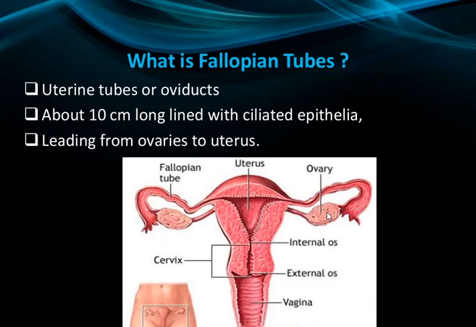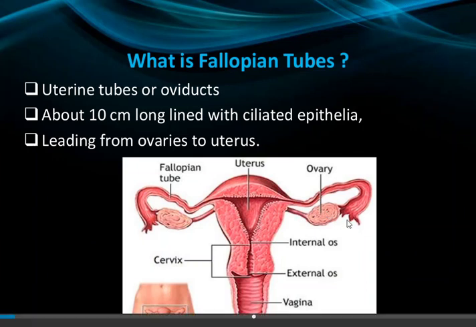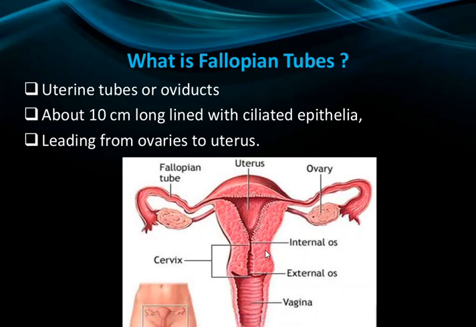The fertilization of sperm occurs only in the fallopian tubes. The fertilization and the formation of zygote occur in the fallopian tubes, which lead from the ovaries to the uterus. At the end of the fallopian tube, you can see the ovaries on both sides. So we can also say it's a connection between the ovary and the uterus.